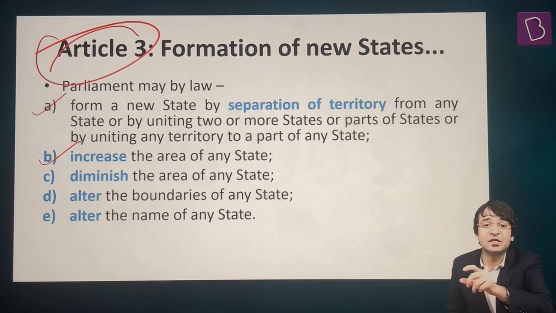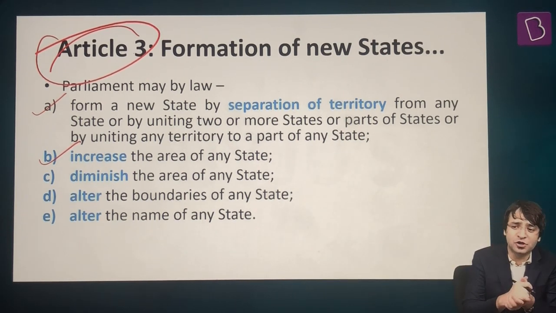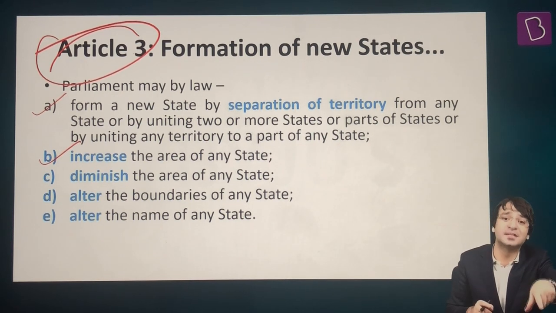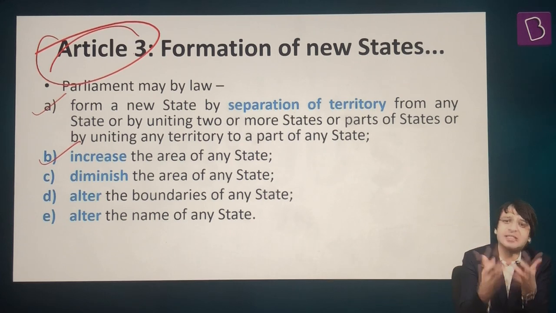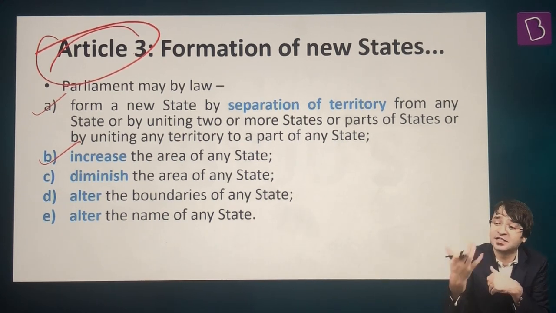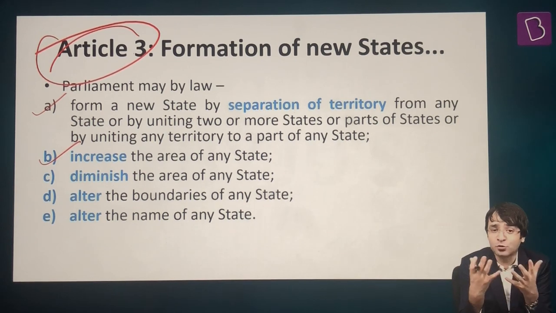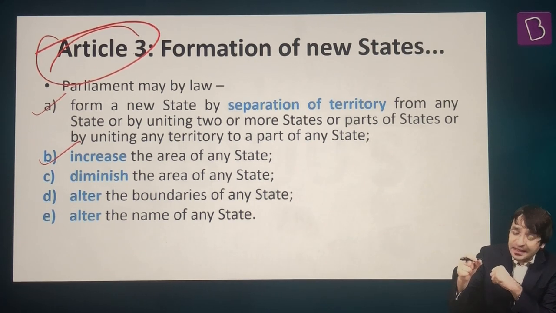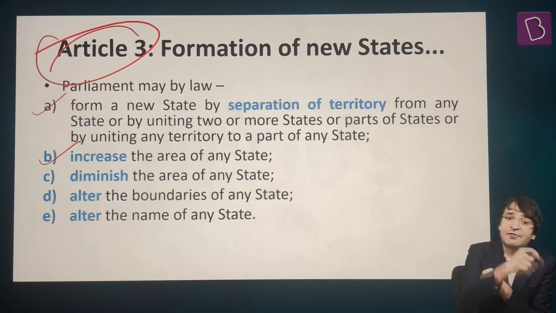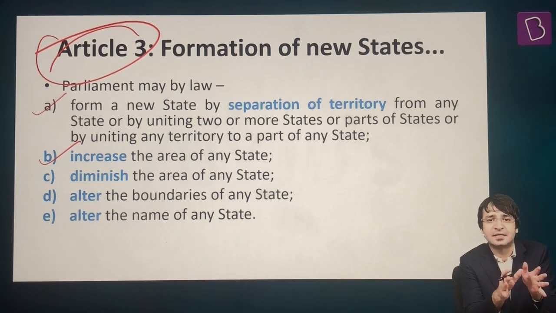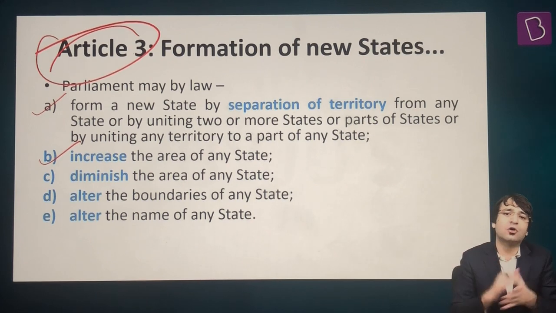States can be split, states can be merged, their names can be changed, but who has the power to do this? Parliament, not the states. Even without consulting the states, states can be bifurcated, trifurcated, downgraded. That is why we say this is one of the centralizing tendencies of Indian federalism. India is a federal polity, but there are some features which give a centralizing bias, a unitary bias to our constitution.